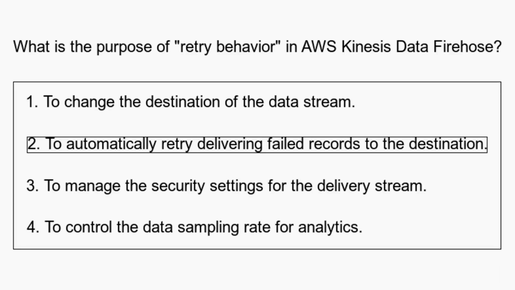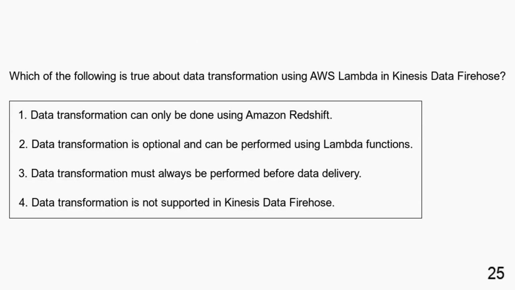The purpose of retry behavior in AWS Kinesis Data Firehose is to automatically retry delivering failed records to the destination. Which of the following is true about data transformation using AWS Lambda in Kinesis Data Firehose? Data transformation can only be done using Amazon Redshift. Data transformation is optional and can be performed using Lambda functions. Data transformation must always be performed before data delivery. Data transformation is not supported in Kinesis Data Firehose.